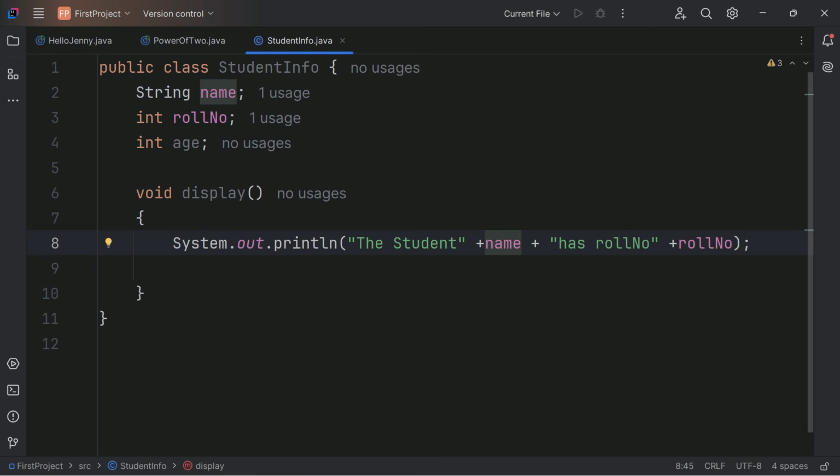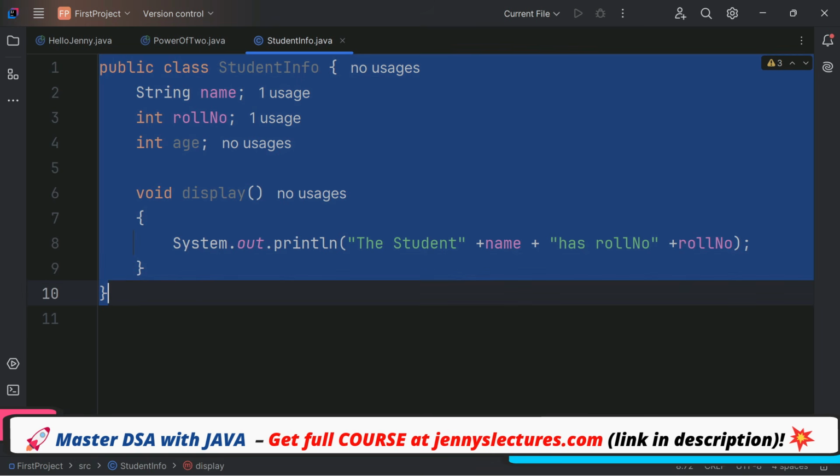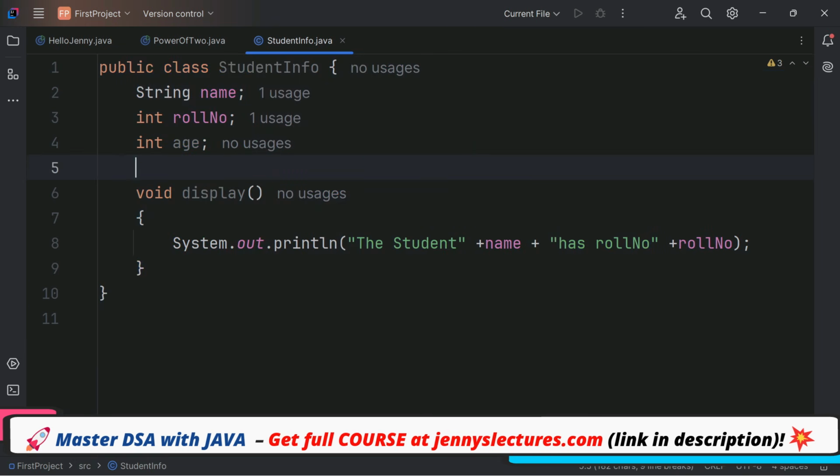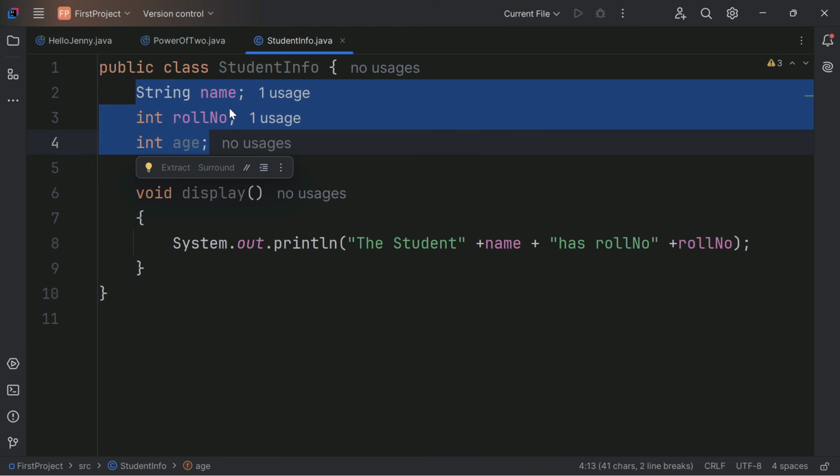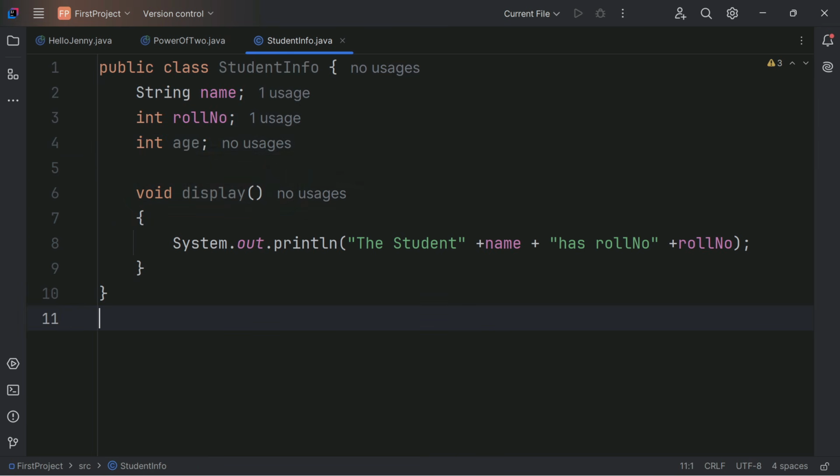These two things I want to access. That's it. I want to print. Now, this class is of no use because we have just created a class. It's just a blueprint. No memory has been assigned to these variables right now because it's like a map. It's not an actual building.